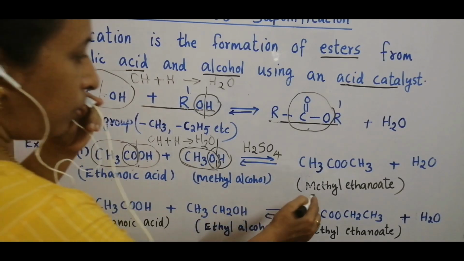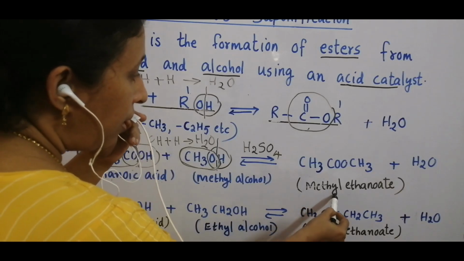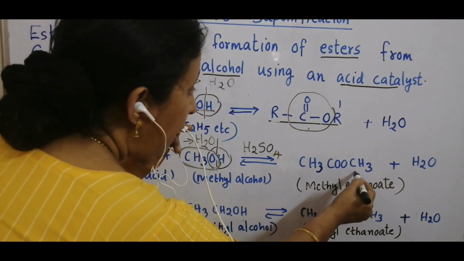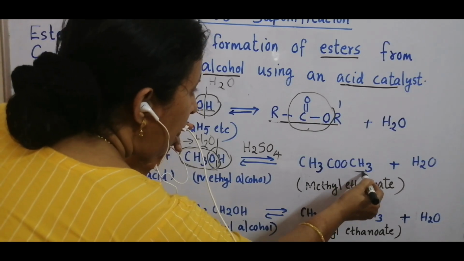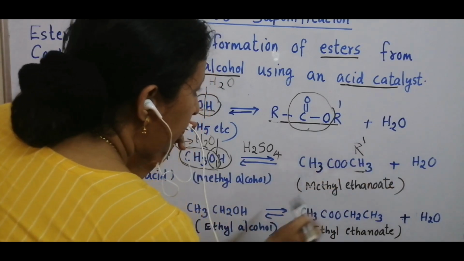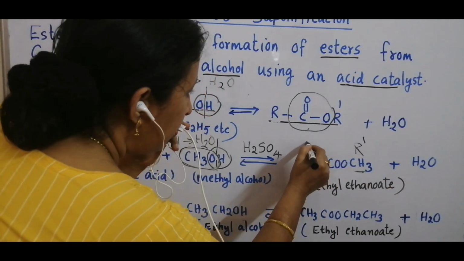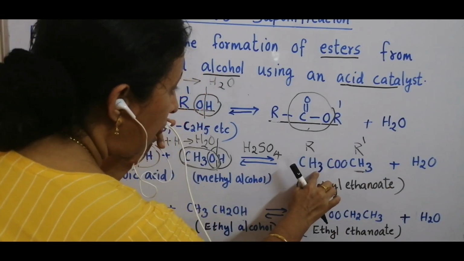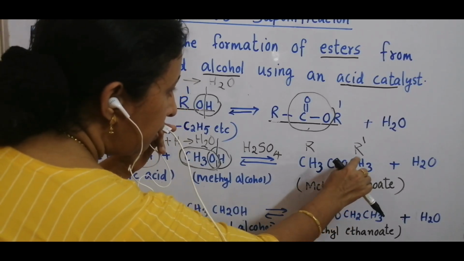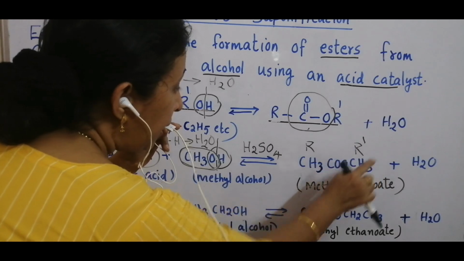When you read an ester, read the R dash first. This is the R dash and this represents R. So when you read this ester, read the R dash first.